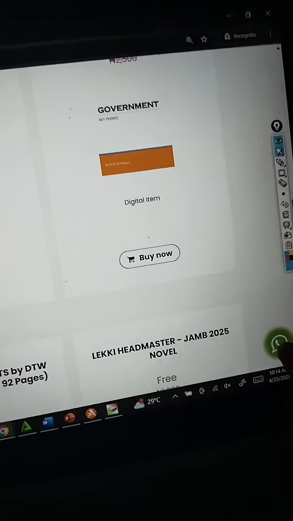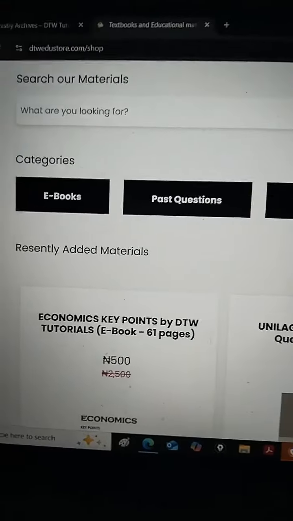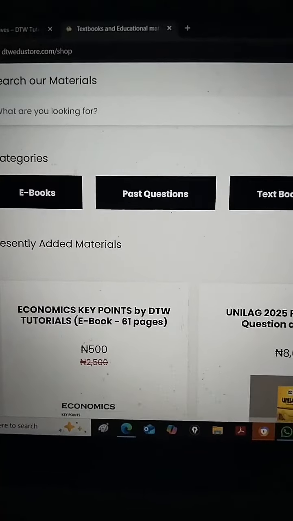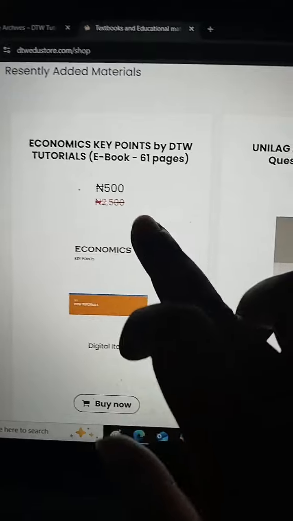It's quite easy. If you are finding it difficult to pay online, just come here and click WhatsApp me directly. I will send you a guide on how to order online. Very seamless and very simple. Once you order and put in your email, it will send the PDF copy to your email. You can see how many pages it is: 61, 83. You can quickly revise this.